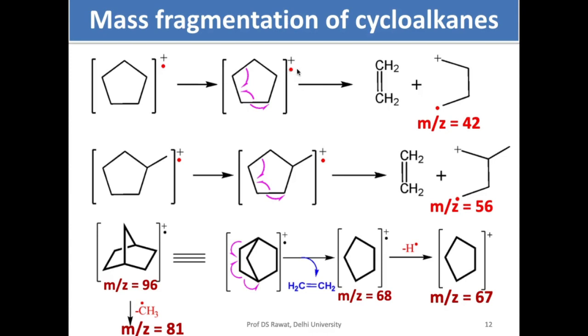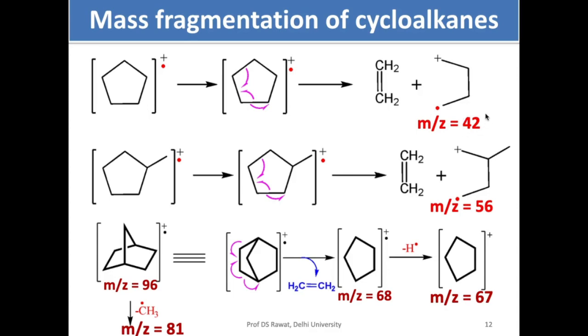So what happens? You have a radical cation here. You can think of it like this: one of the bonds is made of one electron only, because what happened? You ejected one electron from this molecule, and that gave you a radical cation. So it means out of these bonds, one bond is a one electron bond. So if this is so, the one electron, let us suppose, is over here. This one electron moves here, one electron from here moves to this side, and one electron goes to this side. So what you eliminate is an alkene here. Okay, and what you get is a positive charge here and a radical here.